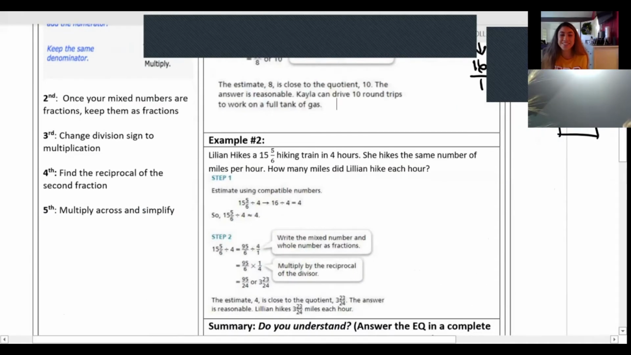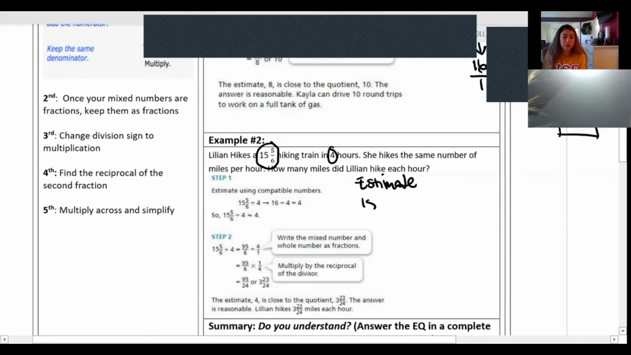No worries. All right, so example number 2. Lillian hikes a 15 and 5/6 hiking trail in 4 hours. She hikes the same number of miles per hour. How many miles did Lillian hike each hour? Okay, so we're trying to figure out how many miles she hiked each hour. So we're going to estimate using compatible numbers.